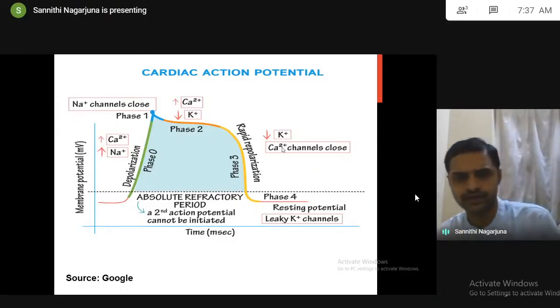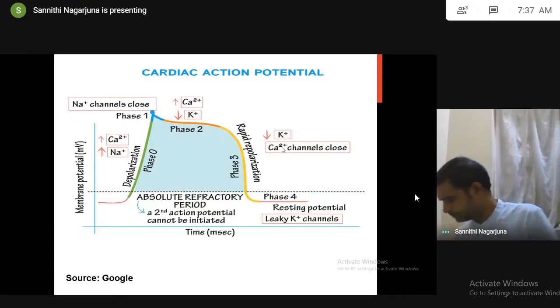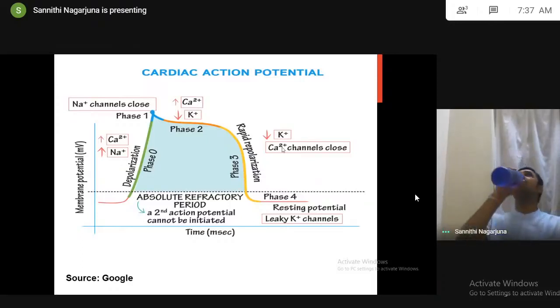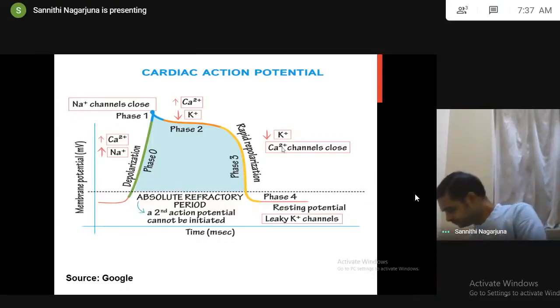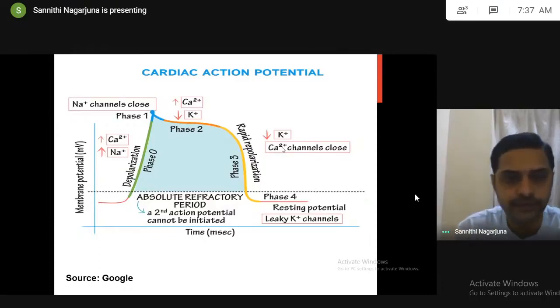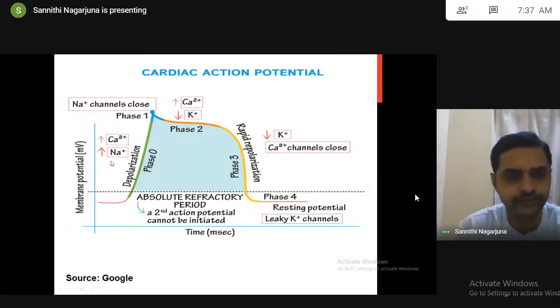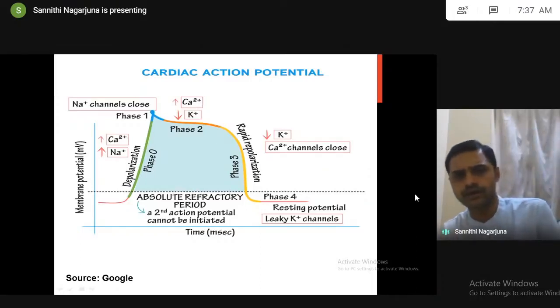Just have a look at this for a few seconds. You will understand here. See here, phase 0, 1, 2, 3, 4.